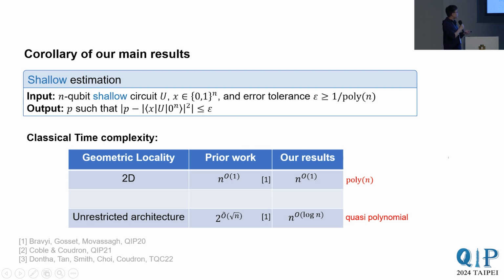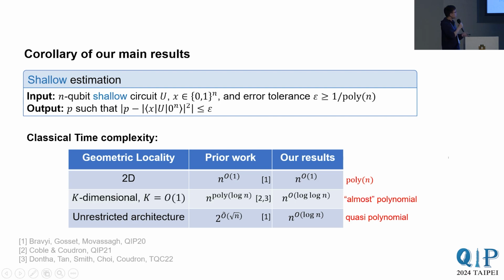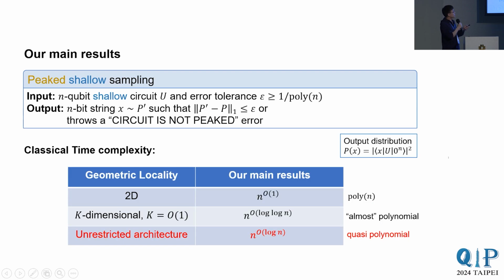So for the general architecture, our algorithm represents an exponential improvement in runtime over prior work. For 3D and higher, our algorithm has an exponentially smaller exponent. Log n is exponentially smaller than poly log n. So log of a million is like 5. So it's pretty good. So these are our main results.